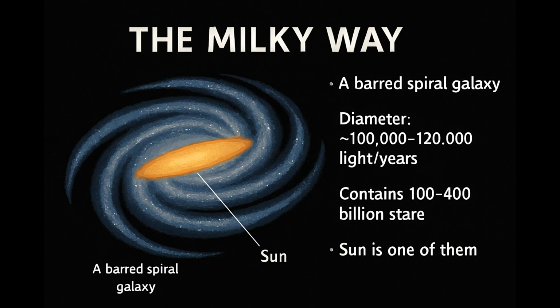The Milky Way is a barred spiral galaxy, meaning it has a central bar-shaped region of stars with spiral arms extending outward. The diameter is about 100,000 to 120,000 light years, and astronomers estimate it contains 100 to 400 billion stars. Our Sun is just one ordinary member.